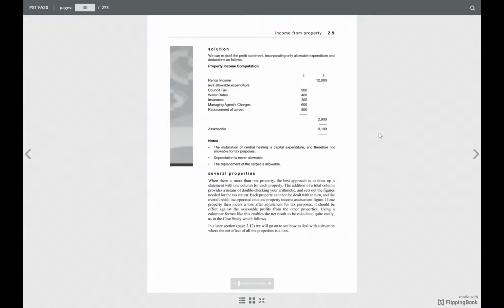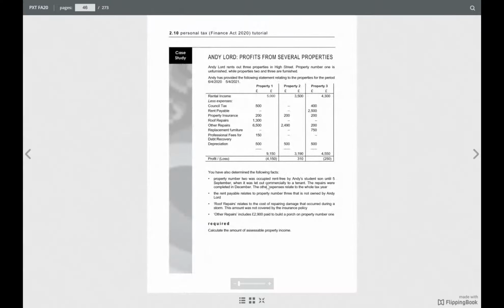Now we also spoke about several properties, so let's see this example as well. It's quite good at making you understand. Several properties: when there is more than one property, the best approach is to draw up a statement.